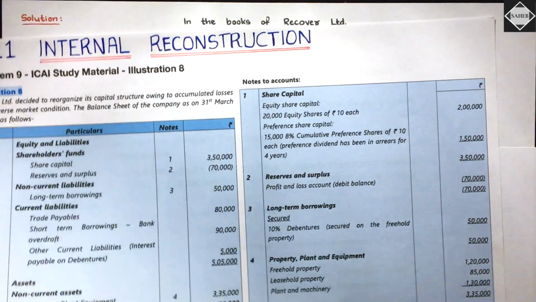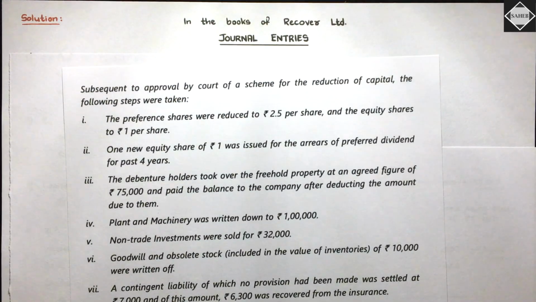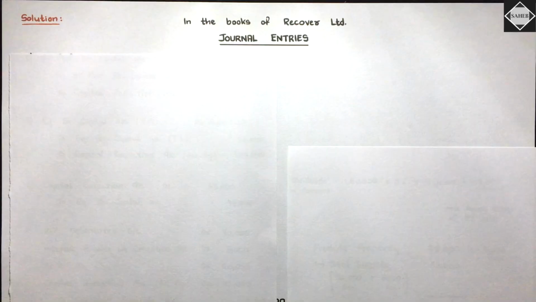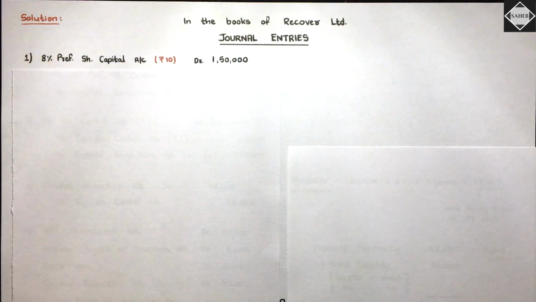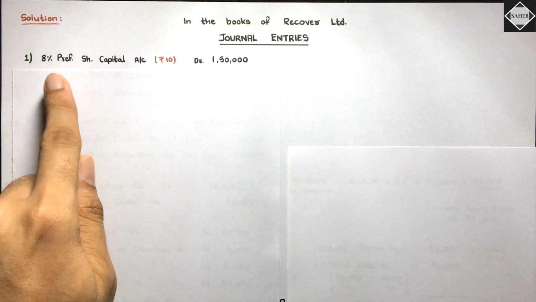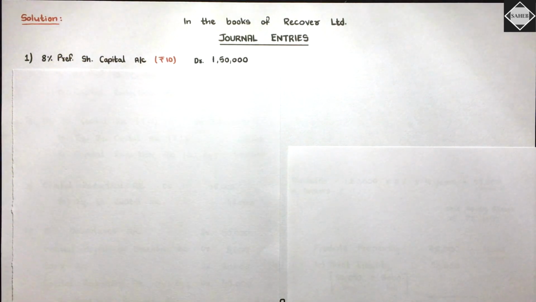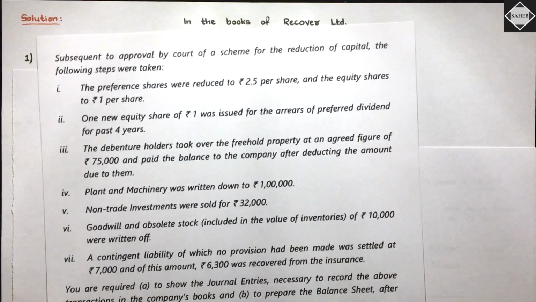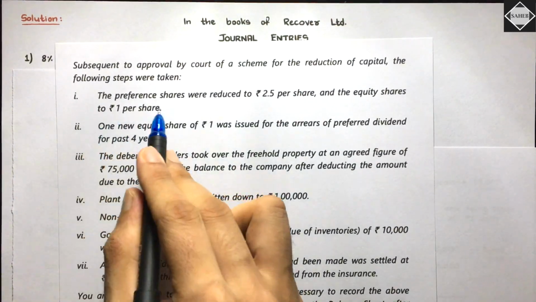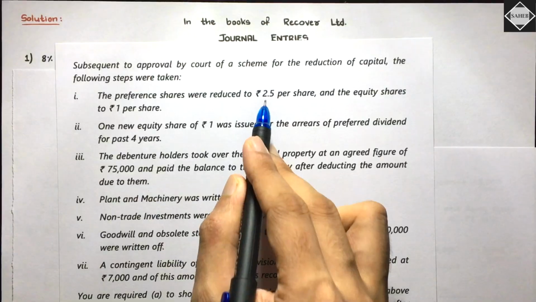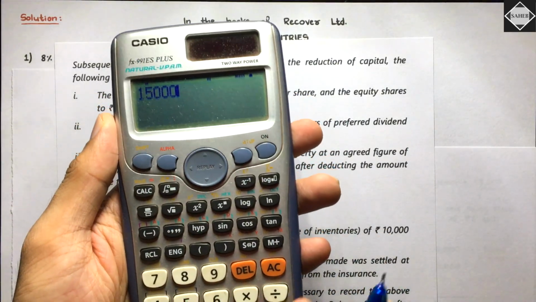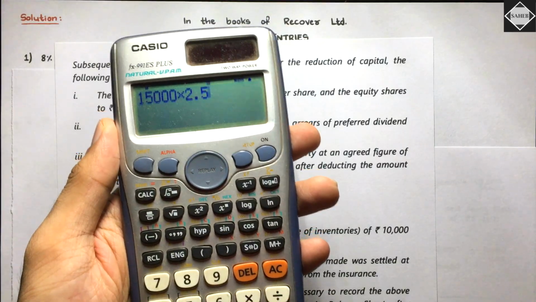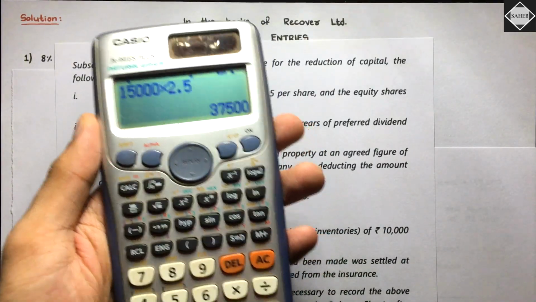How much? 1,50,000. How will you cancel the old capital? Really easy. We are going to debit the old capital because capital has credit balance. To cancel, we will debit it. 15,000 into 10, that's 1,50,000, debited and cancelled off. Now we have to create the new capital. Preference shares were reduced to 2.5 rupees per share. How many preference shares are there? 15,000. So 15,000 into 2.5 is equal to 37,500.